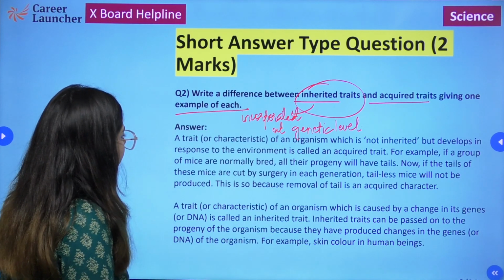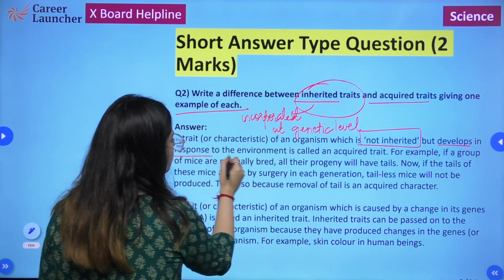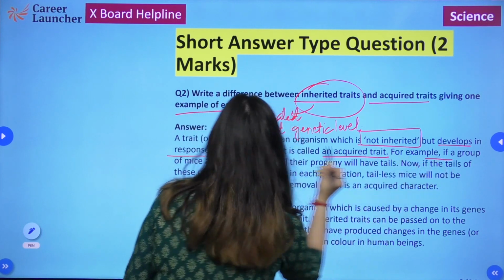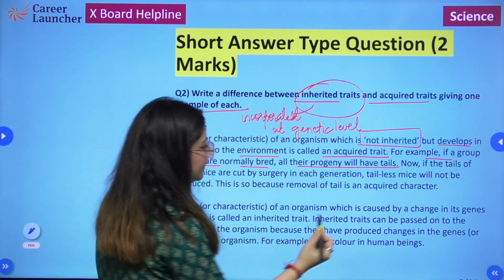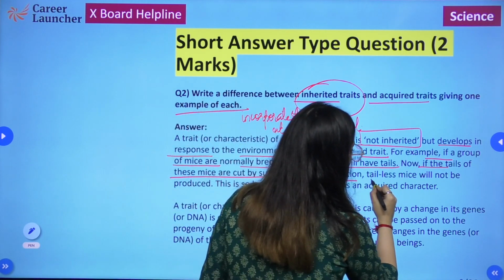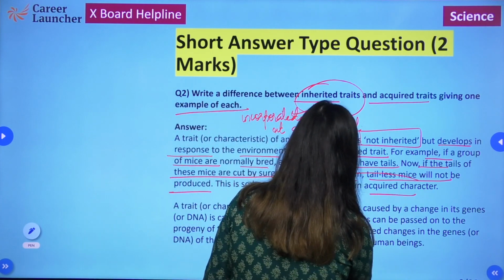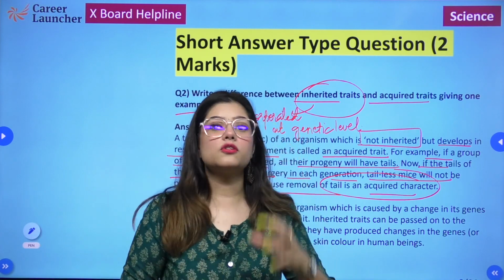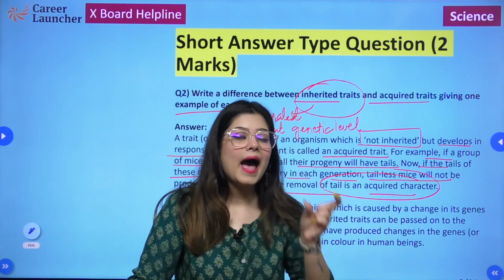A trait or characteristic of an organism which is not inherited but develops in response to the environment is called an acquired trait. For example, if a group of mice are normally bred, all their progeny will have tails. Now, if the tails of these mice are cut by surgery in each generation, tailless mice will not be produced. This is because removal of the tail is an acquired characteristic. If you cut the tail of a mouse, that change is not incorporated at the genetic level, not at the DNA level.